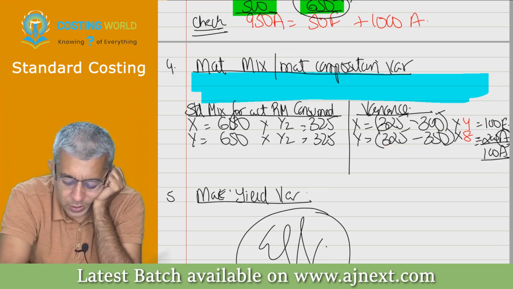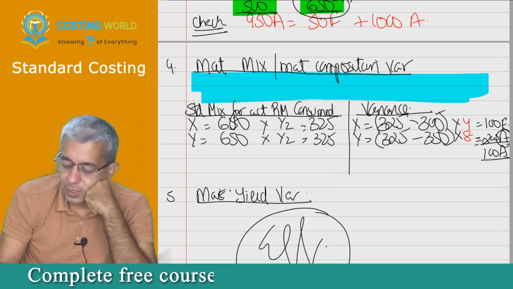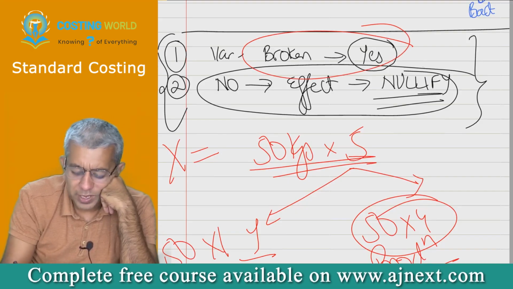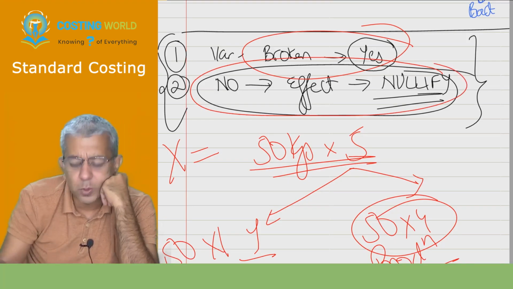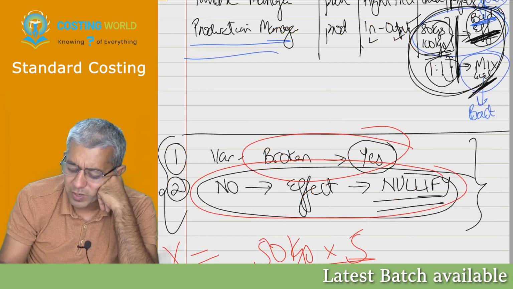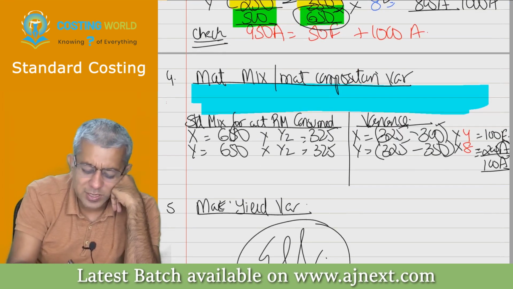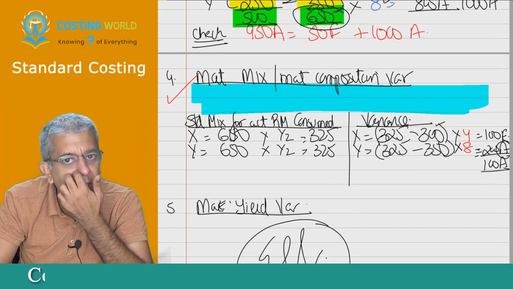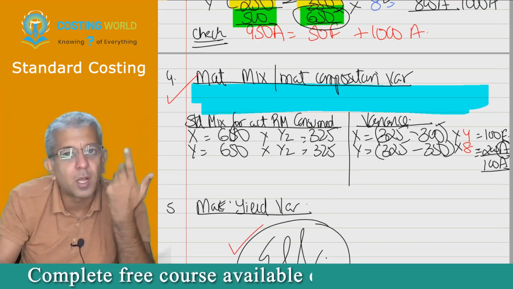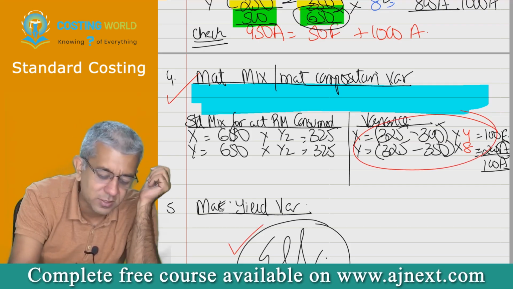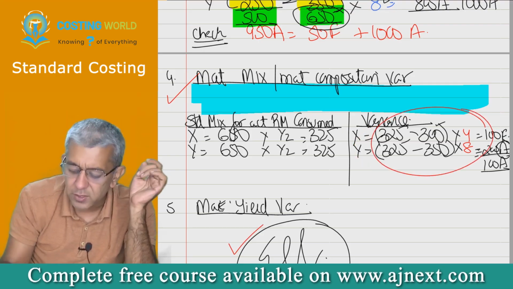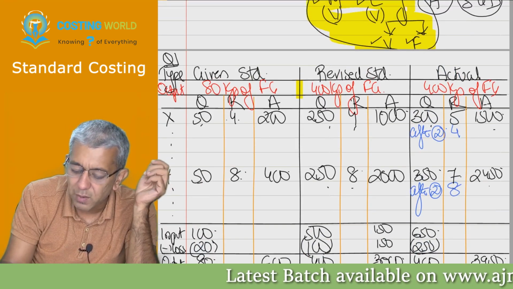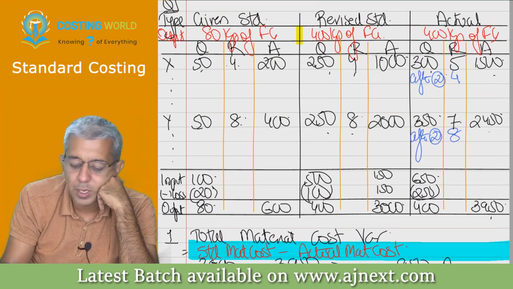Now my rules come back again. If variance can be broken up, please break it up. If variance cannot be broken up, then you give its effect and nullify it. Now this is the last stage of this particular variance. We are not going to be talking of this thing anymore. In our next variance, we will start to speak about efficiency. So therefore this particular variance is altogether over. If this variance is over, you give its effect and nullify. You all have never done this particular thing in the past, but try to think something innovative in your life.